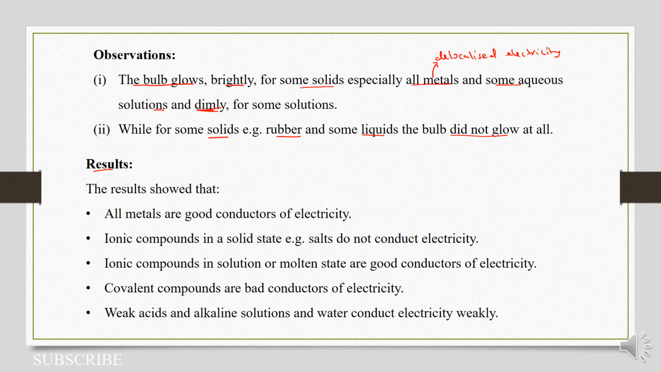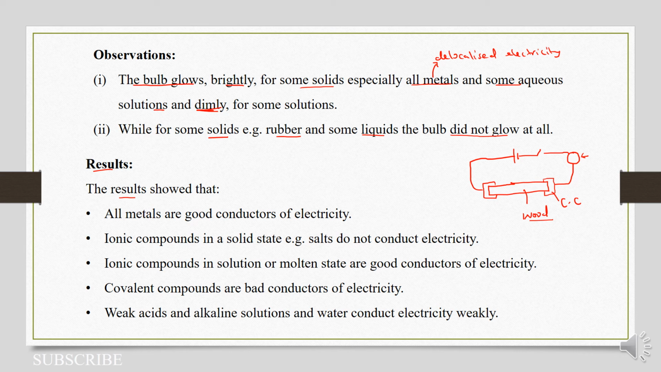But you at home, you can also try it. Maybe you get a piece of wood and get your crocodile clips. Attach them at the opposite ends of the piece of wood, and then connect them to a bulb and then to our direct current. If your bulb does not light, then that means the wood does not conduct electricity. So results